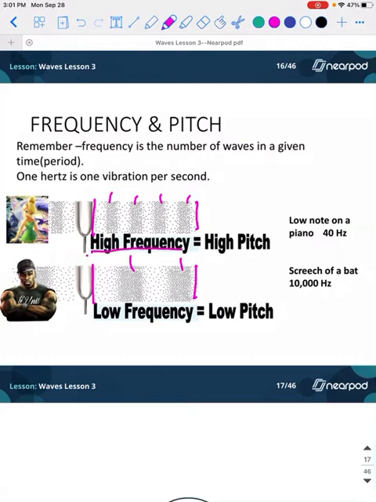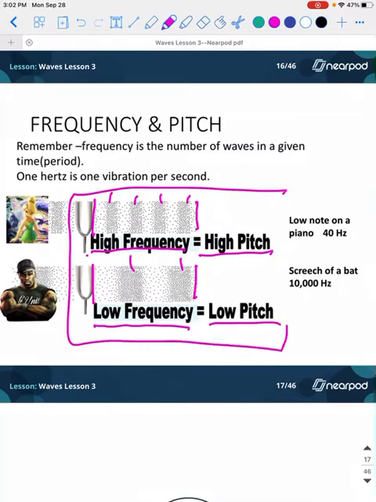So the higher the frequency, the higher the pitch. Just like when it was the higher the frequency, the more energy it has, same deal. The lower the frequency, the lower the pitch. Put this in your notes.